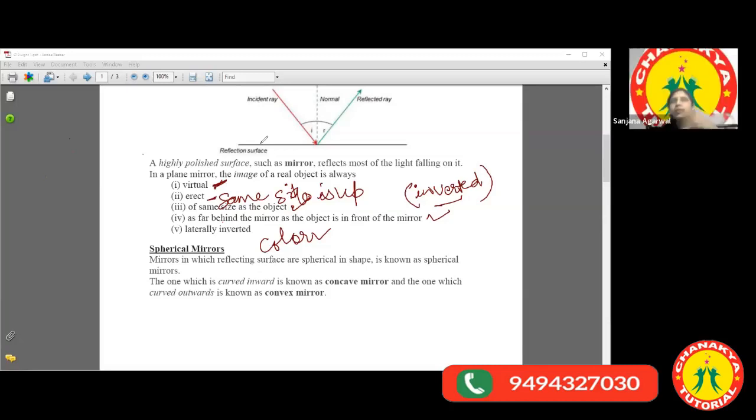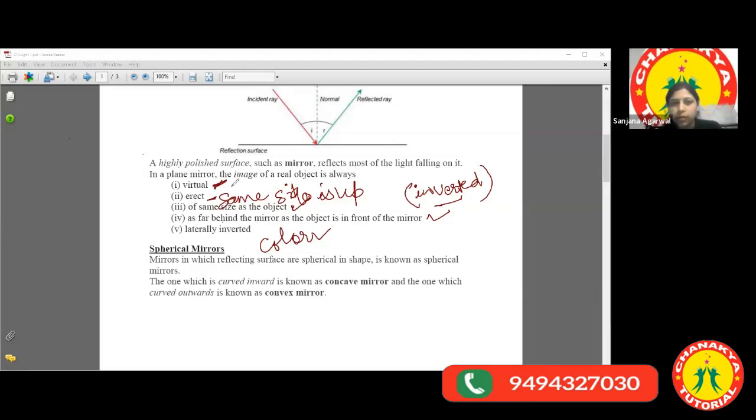So the wall can act as a screen, the curtain can act as a screen, that white colored sheet especially that you can find in schools, colleges, institutes, etc. That is a screen. So any image that is obtained on a screen is real, but one that is not obtained on a screen and is only visible inside the mirror is virtual.